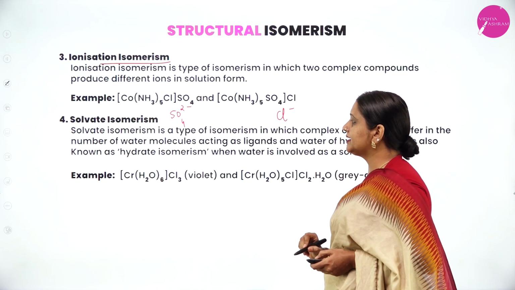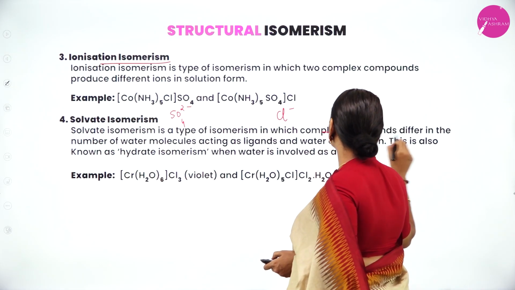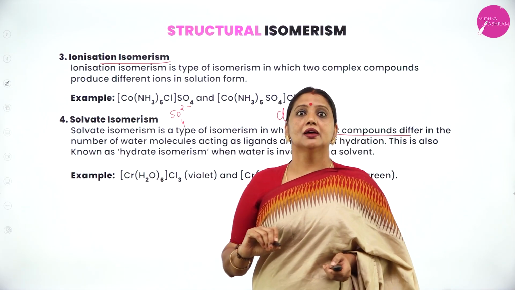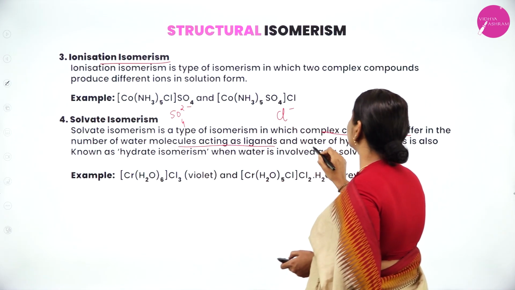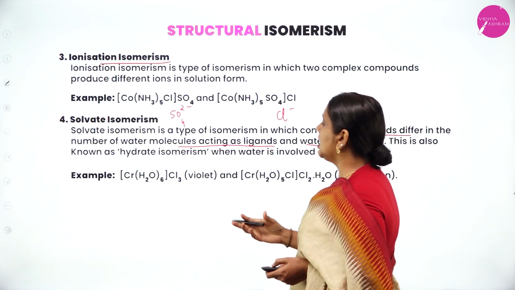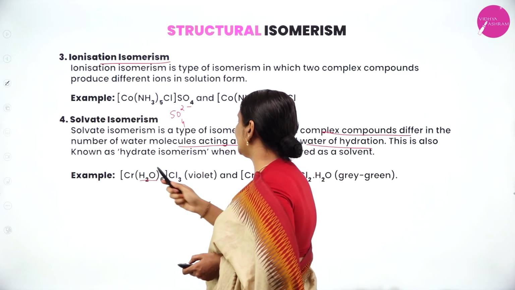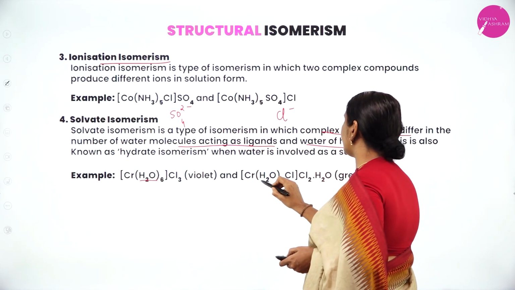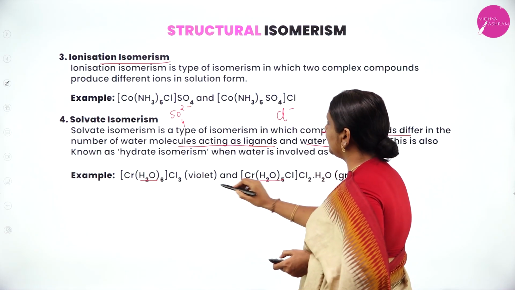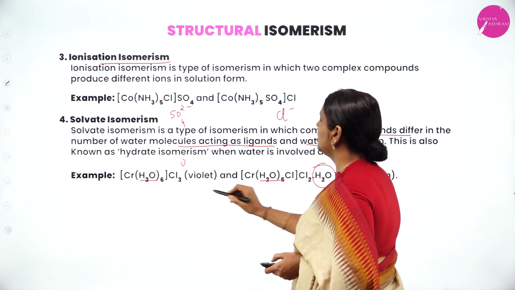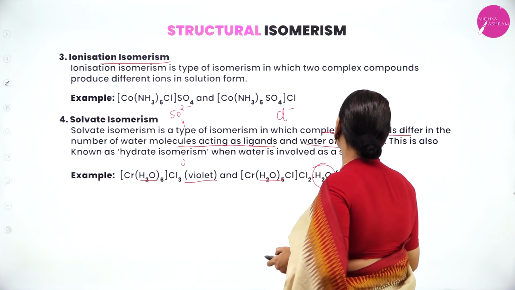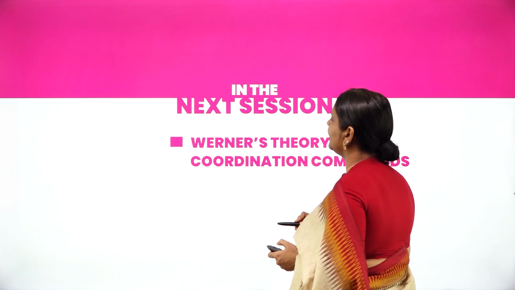Last one, solvate isomerism. Two or more complex compounds having the same molecular formula but differing with respect to the number of water molecules acting as ligands as well as water of hydration. Observe here 6 aqua act as ligands, here 5 aqua, but here water of hydration is 0, but here it has water of hydration 1. What's the color when there is no water? Violet. It is grey-green, grey-green.